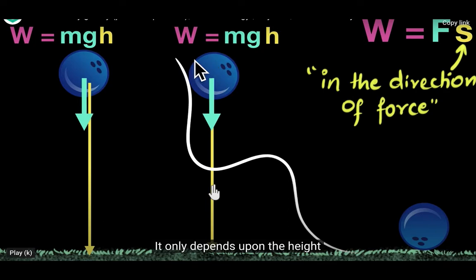Whatever the path, the work done or potential energy depends upon the vertical height, that is, the direction of gravity. Whatever the vertical height, that will be the work done, that is mgh. Either it takes this path or some other path, the vertical displacement will be the height and the formula will be mgh.